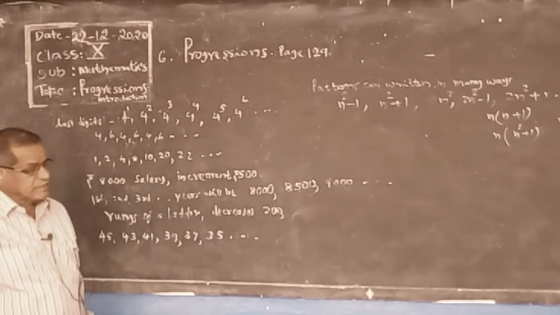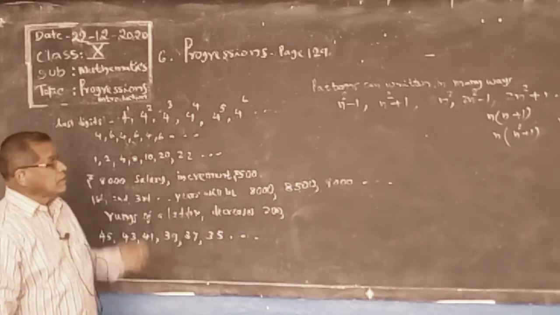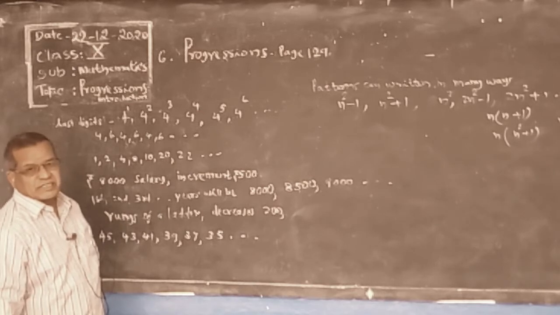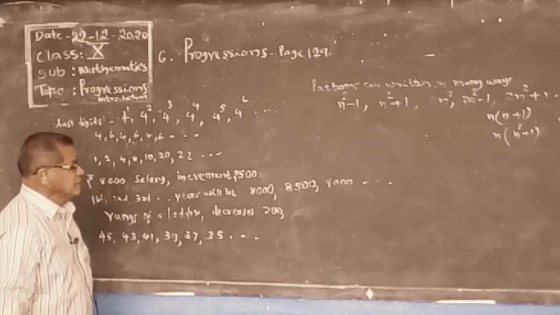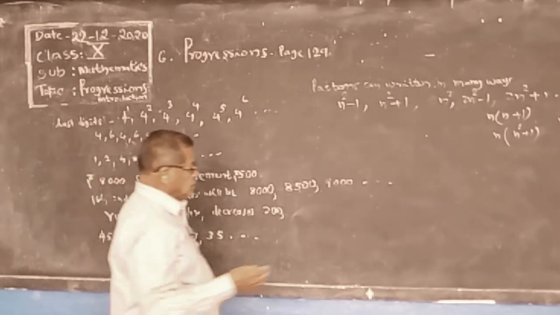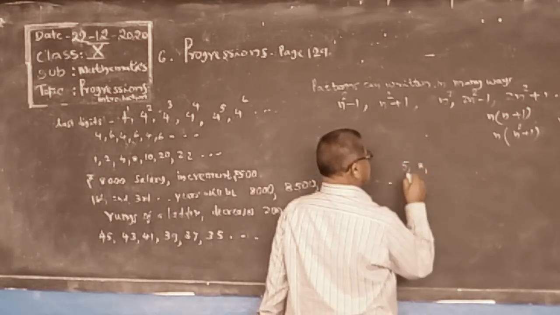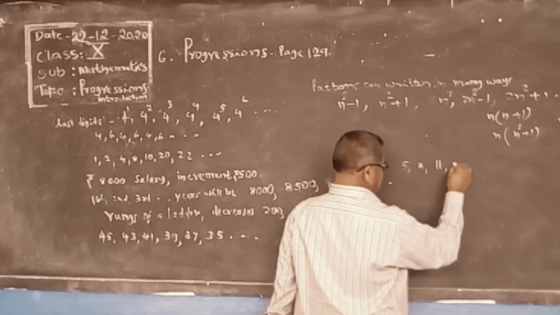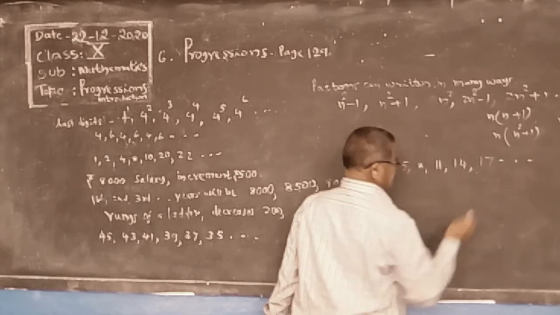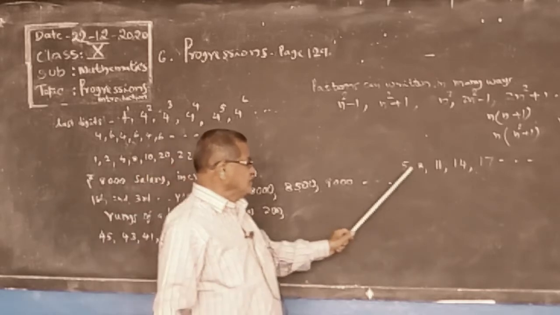See, these are all patterns where n stands for natural numbers. But in this pattern, these are patterns that are different, but uniformly increasing or decreasing. Suppose this first number 5, 8, 8 plus 5, 13, 13 plus 3, 14, 17 and so on. In this pattern, it is growing, increasing uniformly.